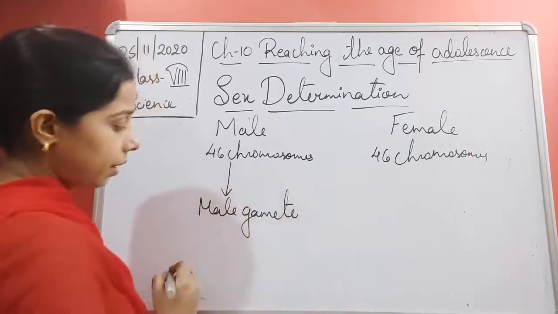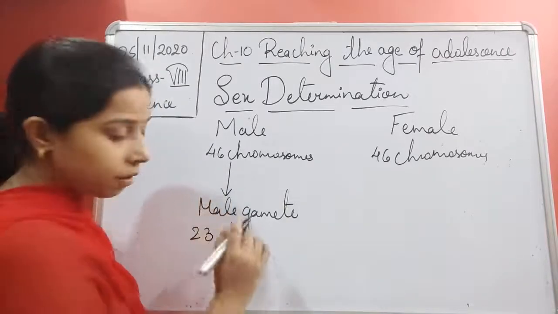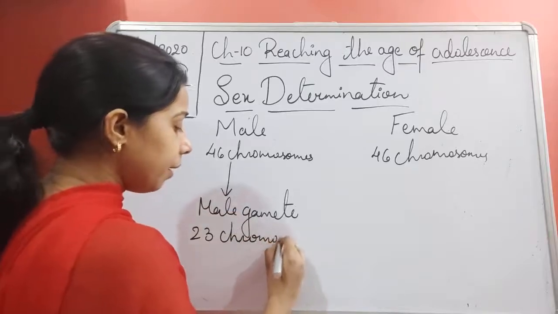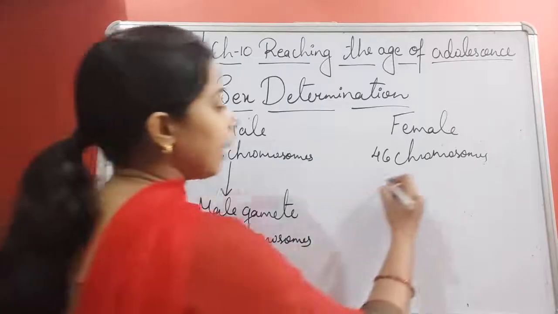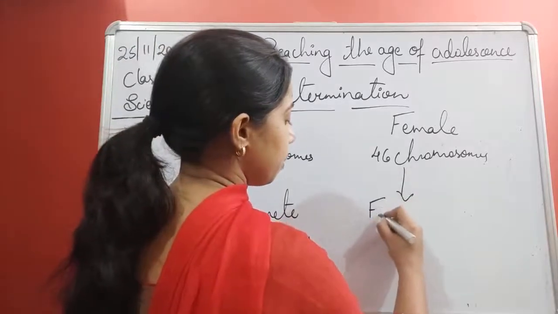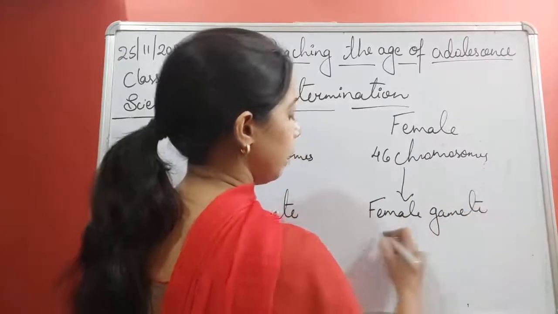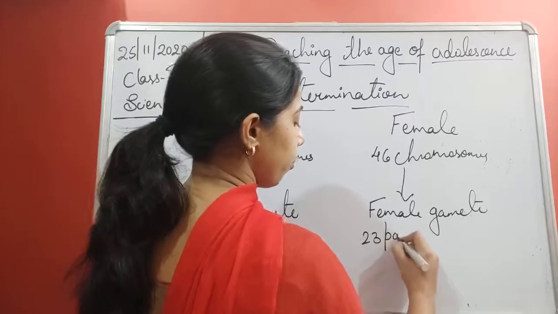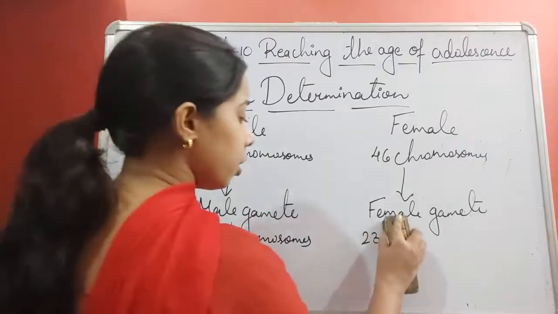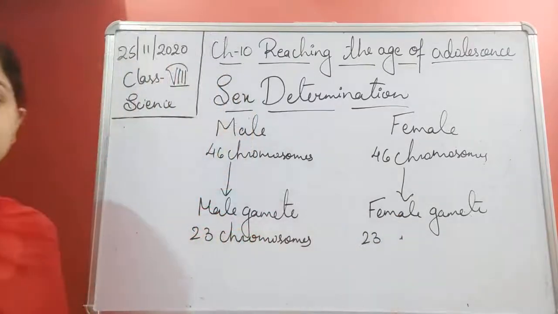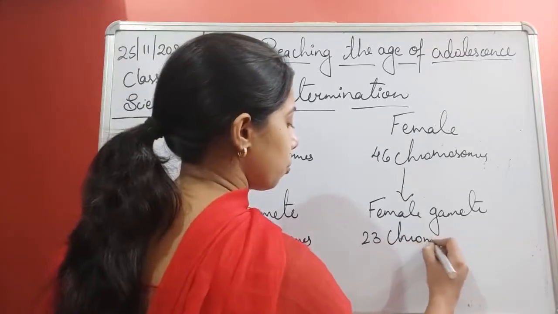Now this male gamete consists of 23 chromosomes. I am not saying pairs, I am saying simply 23 chromosomes came out from the male gamete. In the case of the female gamete, students, again the same thing, 23 chromosomes, not pairs, came out from the 46 chromosomes.